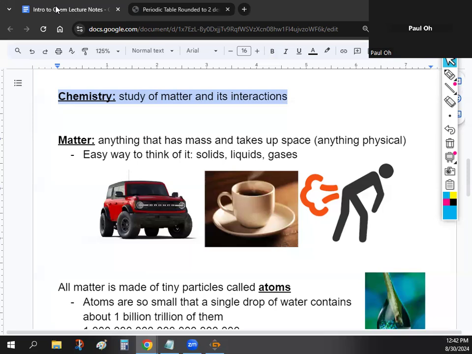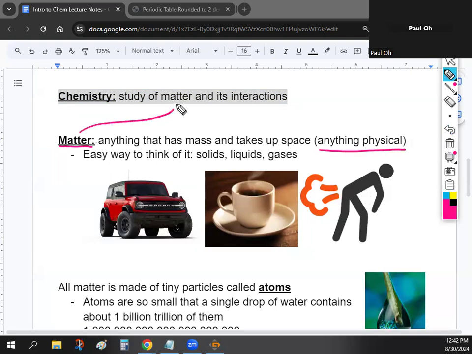And just so we have a definition of matter, you guys don't need to copy all this down. I'll tell you the important parts, but I do want you to write down the term matter. So matter is basically anything that has mass and takes up space. Write the parts I underlined: matter is anything that's physical. It's an easy way to think about it.